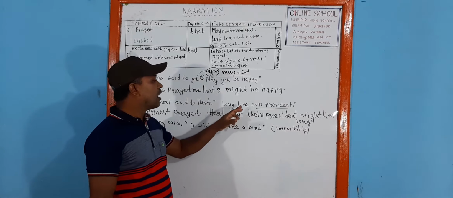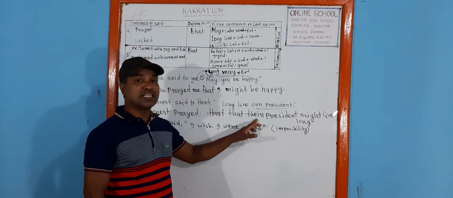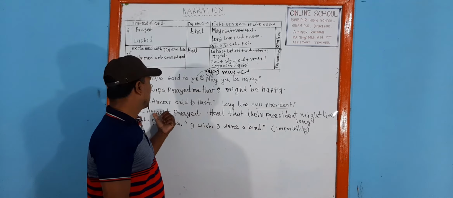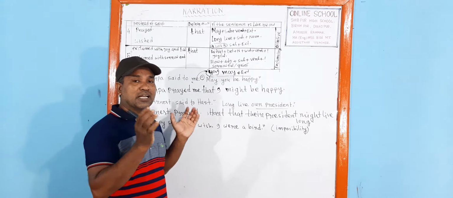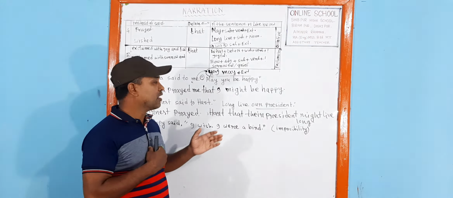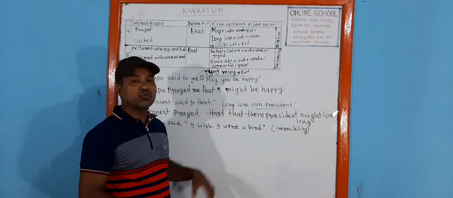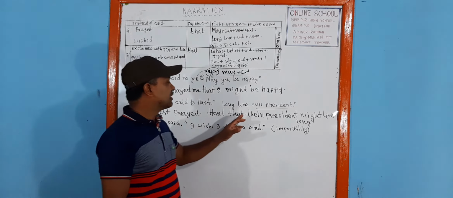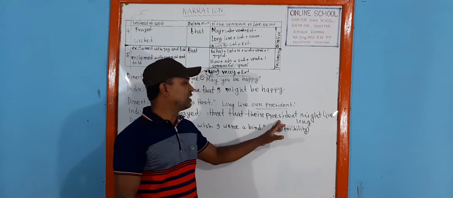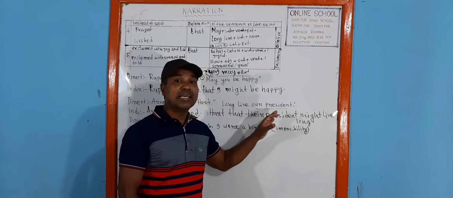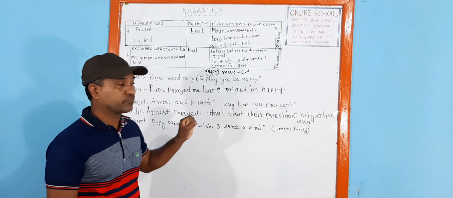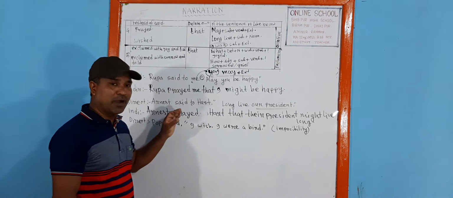Our president: our will be changed because Ernest and her are another person, and I am not included in that person. So our will be changed into their. So their president is the subject, and might is the verb, live long. In this way this changing will be done. So you have got the idea. Now I am going to discuss with you the rest of the optative sentences.